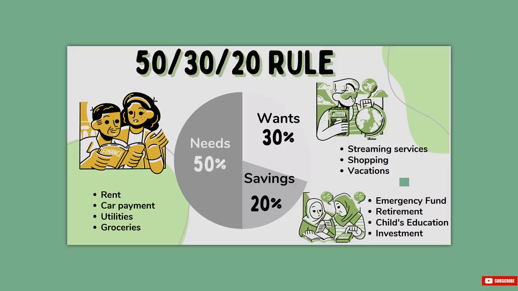If we use the 50-30-20 rule, there is a high probability that we can save a good amount of money. 50% of our salary should go towards our basic needs like rent, car payment, utilities, groceries, bills, etc. 30% should go towards wants like streaming services, shopping, vacations, purchases, etc. And mandatorily, 20% of our salary should go towards savings like emergency fund, retirement goals, children's education, investment, etc.